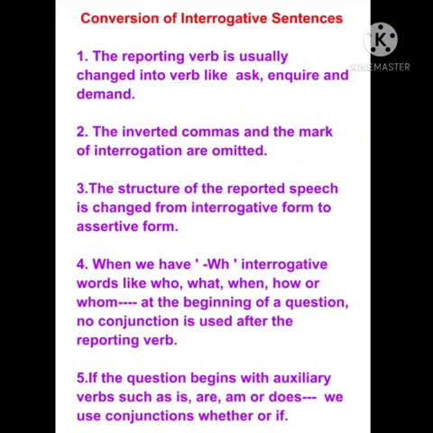And the fifth point says if the question begins with auxiliary verbs such as is, are, am, or does, we use conjunction whether or if. Means when you have an interrogative sentence which starts with an auxiliary verb, at that time we don't have to use any conjunction. Means we don't have to use conjunction that. Instead of that, we have to use if or whether as a conjunction to connect two different sentences.